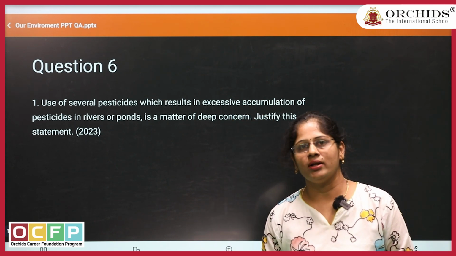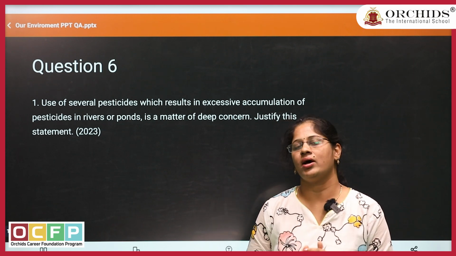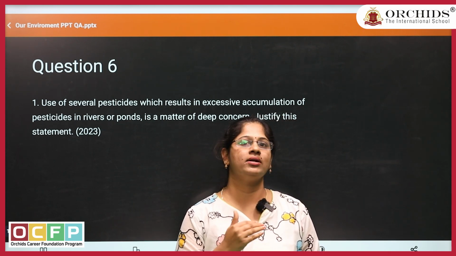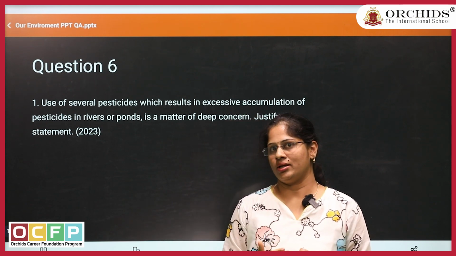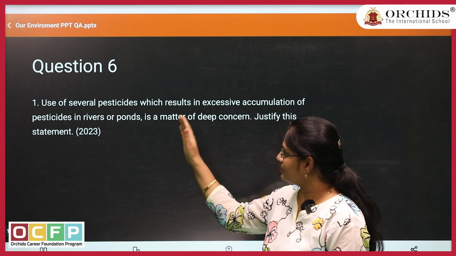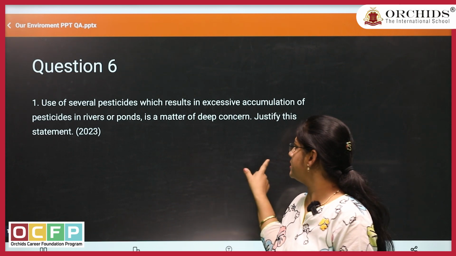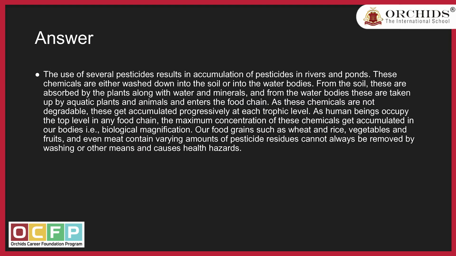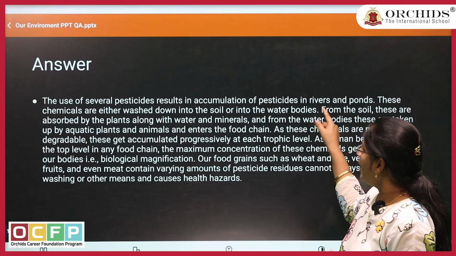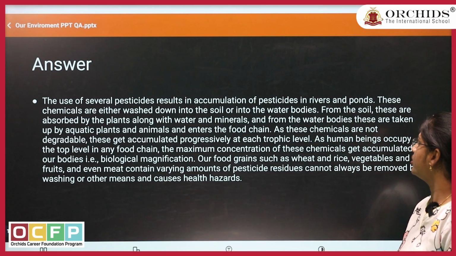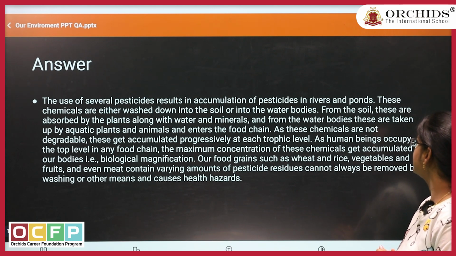As we are already aware, pesticides or chemical substances come under non-biodegradable substances. They will not undergo biodegradation. So if they are present in the rivers or ponds, how will they drastically affect the ecosystem? The use of several pesticides results in accumulation of pesticides in rivers and ponds.